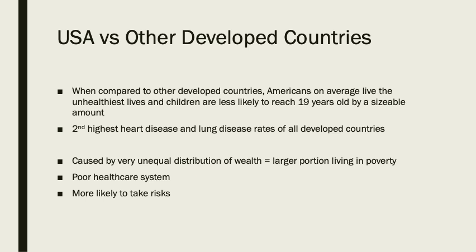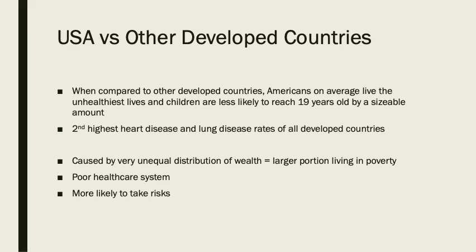The USA versus other developed countries. When compared to the other developed countries, Americans on average live the unhealthiest lives, and children are less likely to reach 19 years old by a sizable amount. We have the second highest heart disease and lung disease rates. And the causes of this are unequal distribution of wealth.